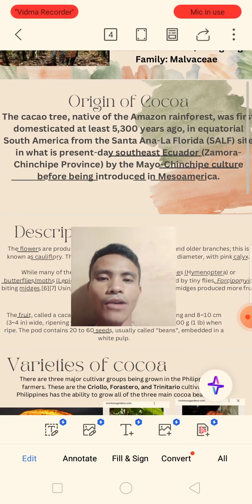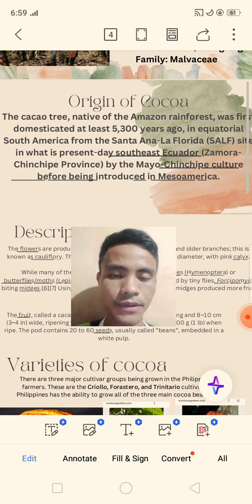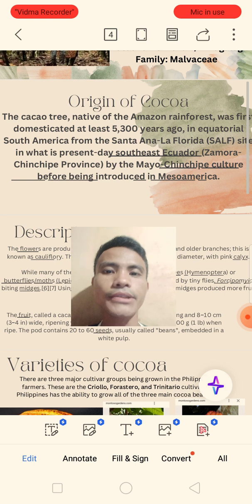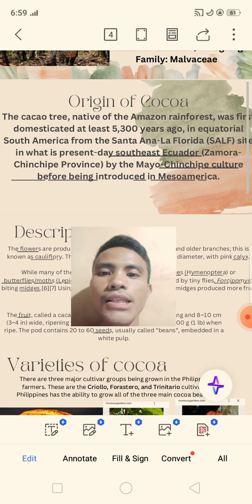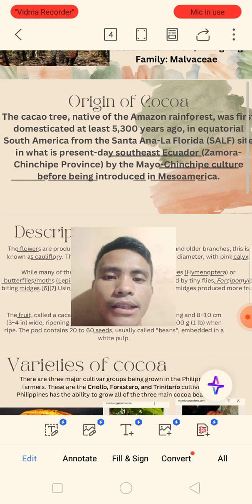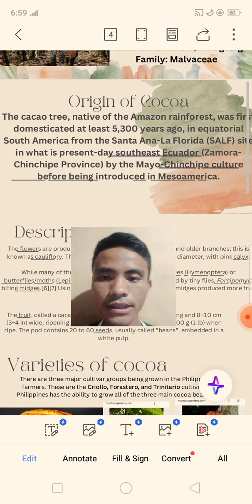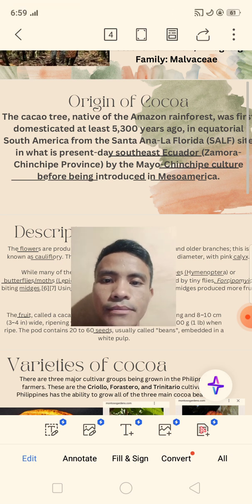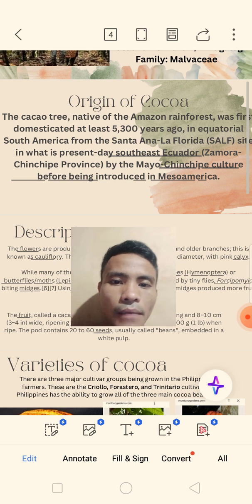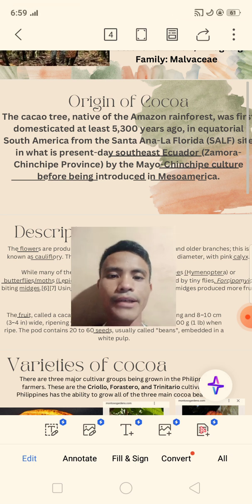Origin of cacao or cocoa. The cacao tree, a native of the Amazon rainforest, was first domesticated at least 5,300 years ago in equatorial South America from the Santa Ana, La Florida or SELF site in what is presently southeast Ecuador, Zamora Chinchipe province by the Mayo Chinchipe culture before being introduced in Mesoamerica.